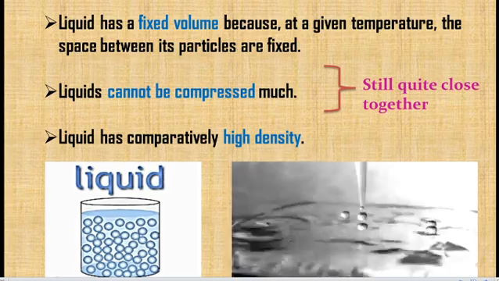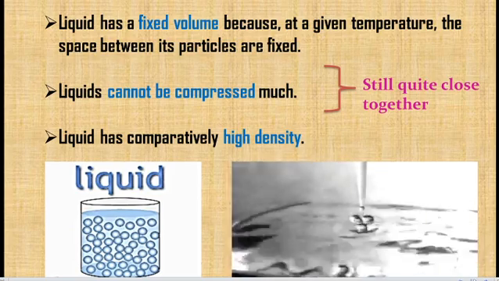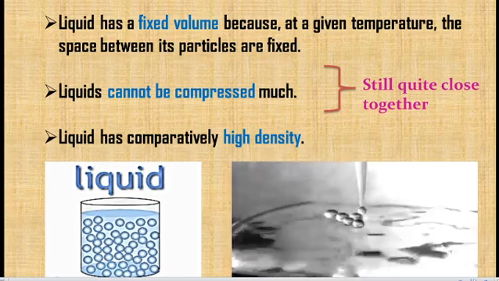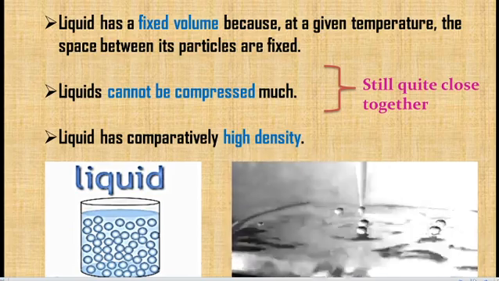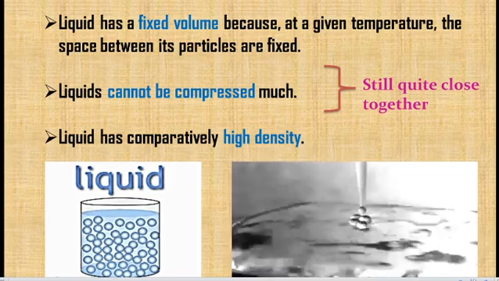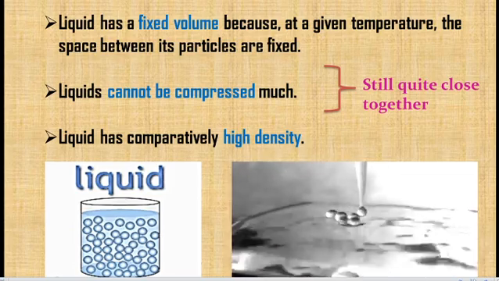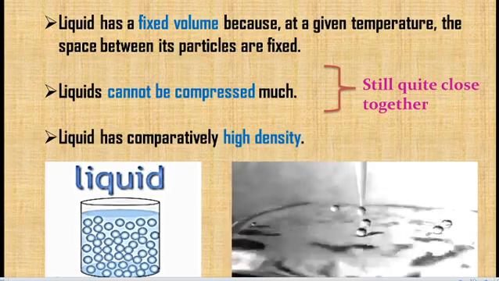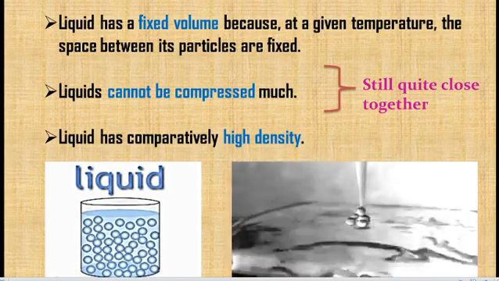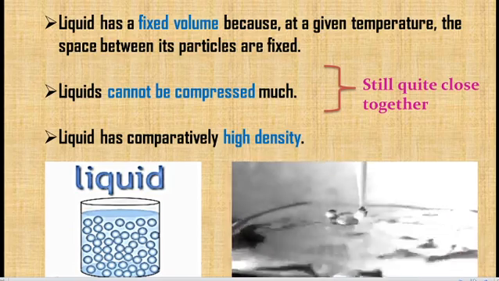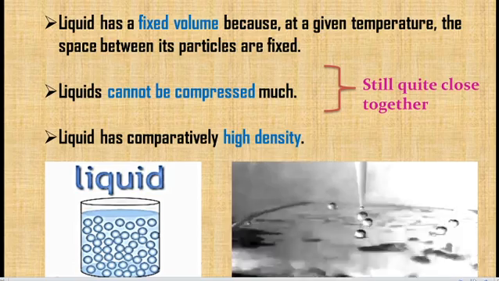And the next, liquids cannot be compressed much. Liquids have comparatively high density. Why can we not compress much? Compared to solids, everything is less in liquid. The space between each particle is slightly more, and the force of attraction is less compared to solids.